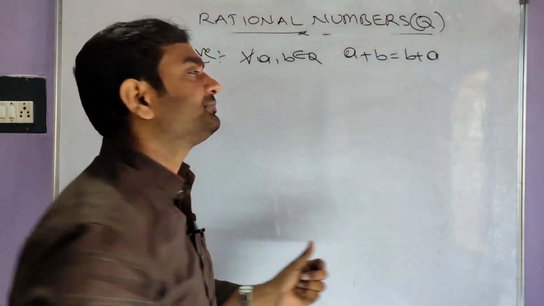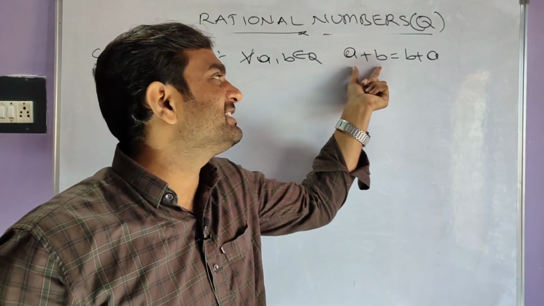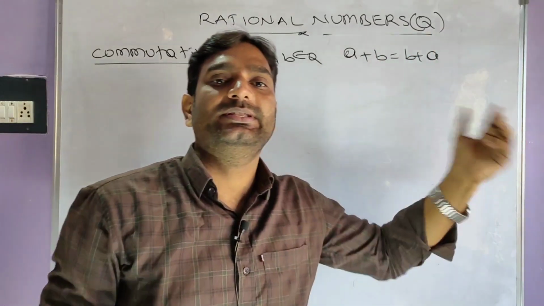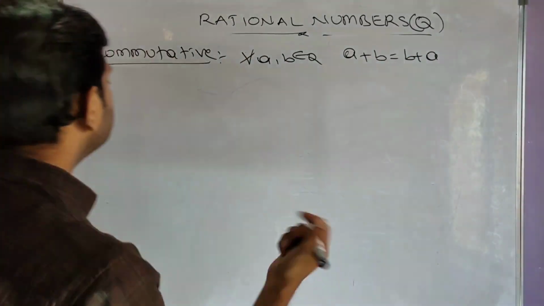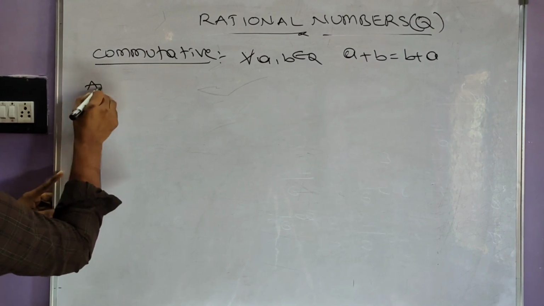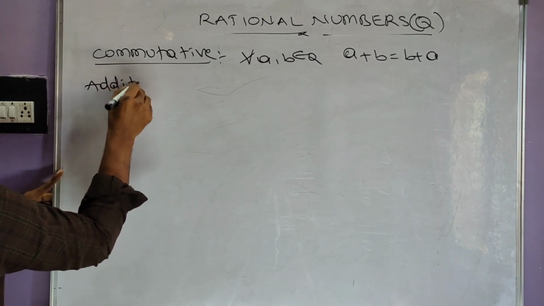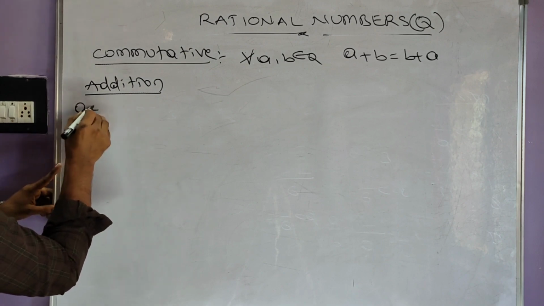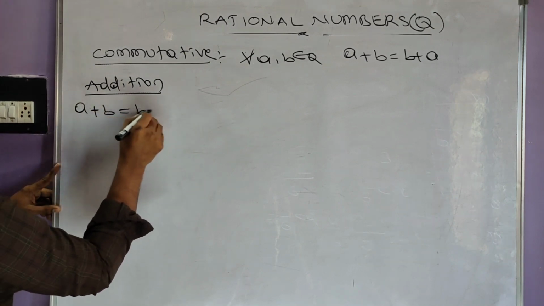Just change the order of a and b: a plus b, b plus a. Then it's a commutative property. We have to check for all binary operations. In that, the first one is addition. A plus b is equal to b plus a.